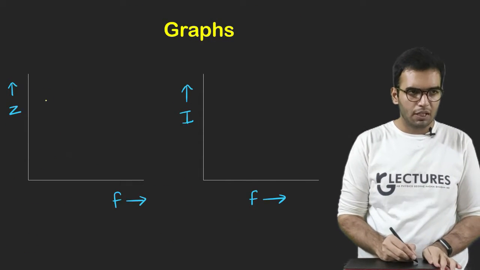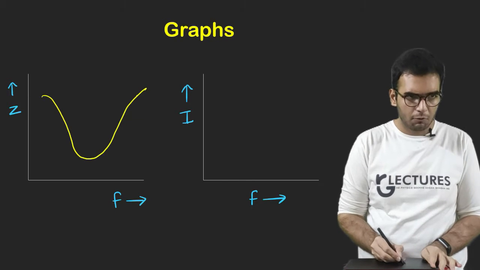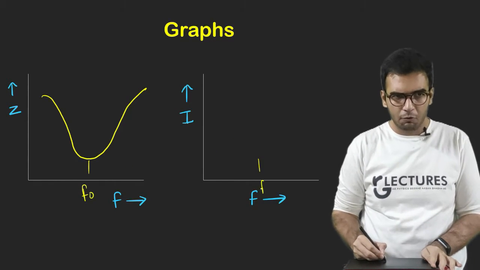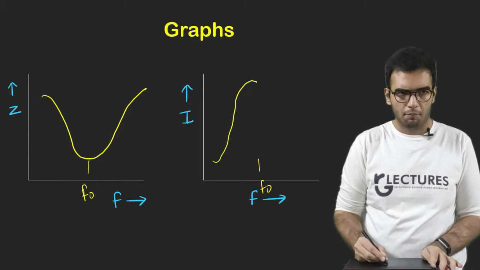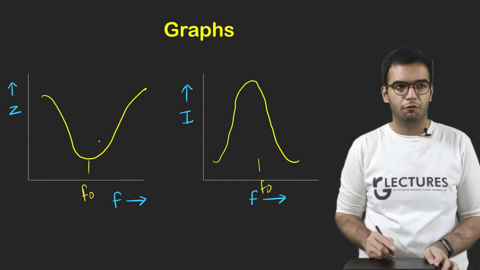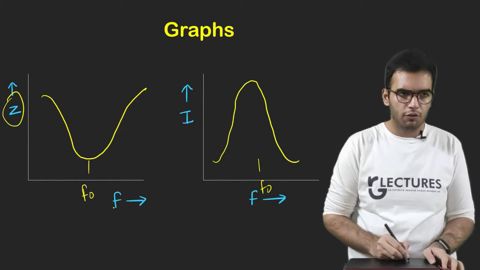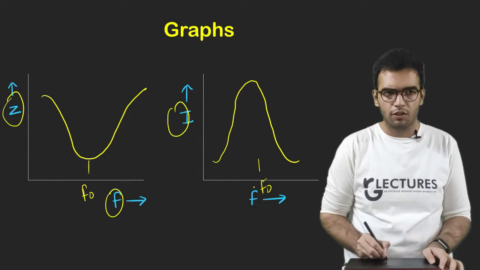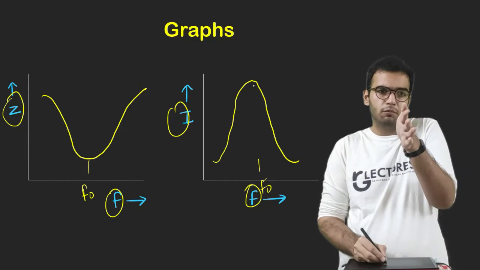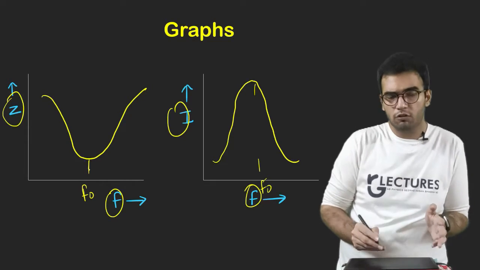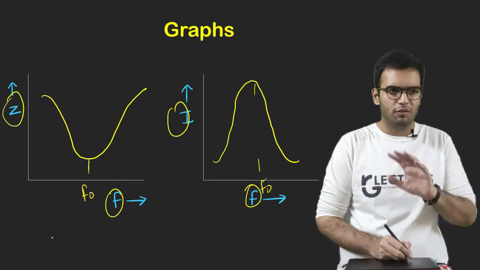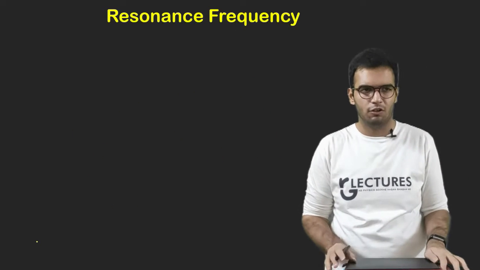So impedance will be minimum at a particular frequency. Suppose resonance occurs at this frequency, and at the same frequency current becomes maximum. So these are the special graphs of resonance: impedance versus frequency and current versus frequency for LCR series resonance. You can see the current suddenly becomes maximum at resonance, and the opposition offered suddenly becomes minimum. Ideally it is supposed to be 0, but of course resistance cannot vanish.